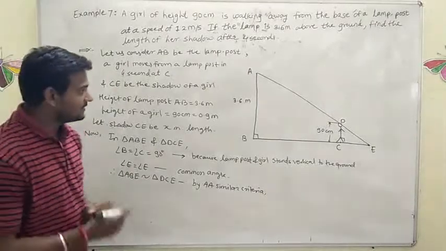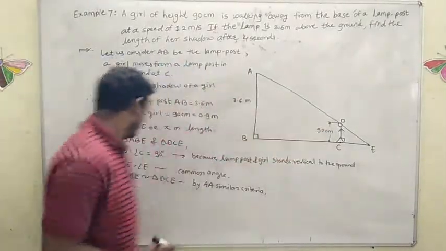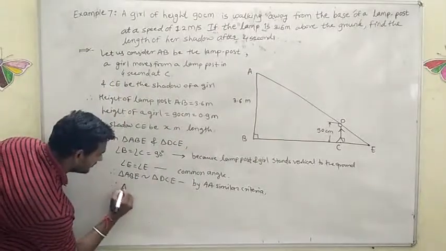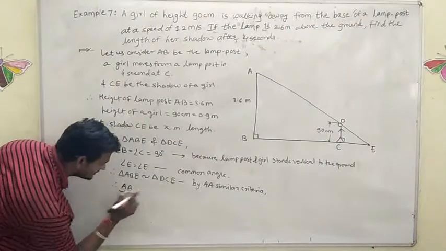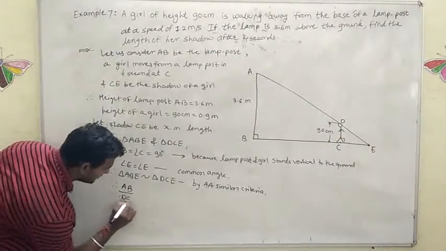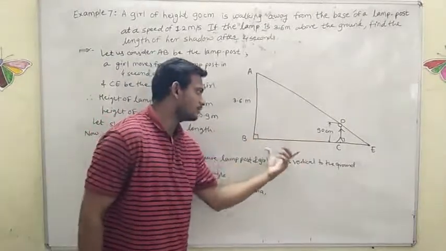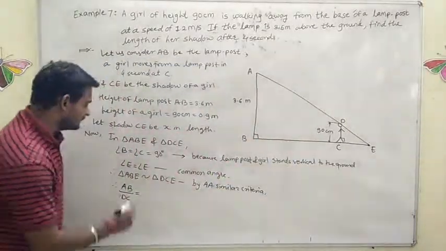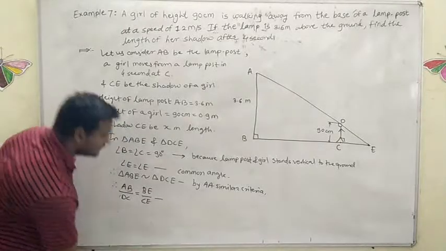Now, can I write here AB divided by DC is equal to BE divided by CE? What is the reason?